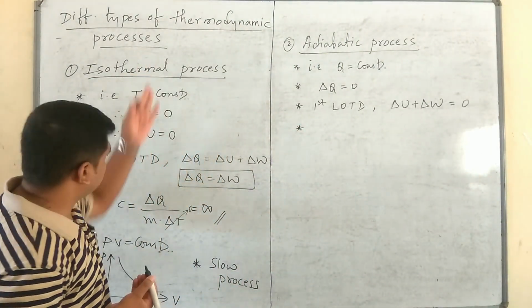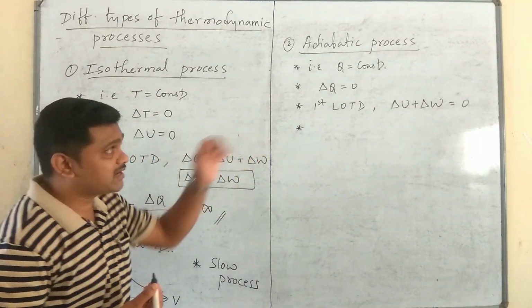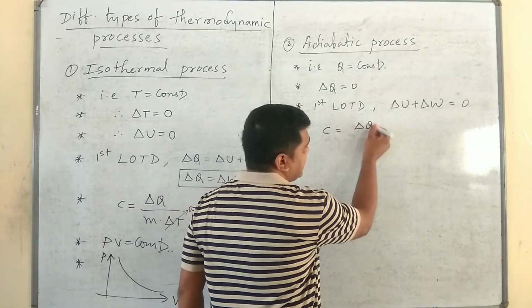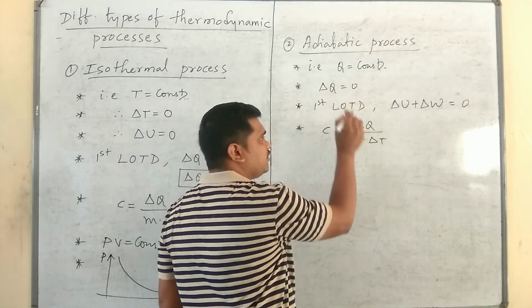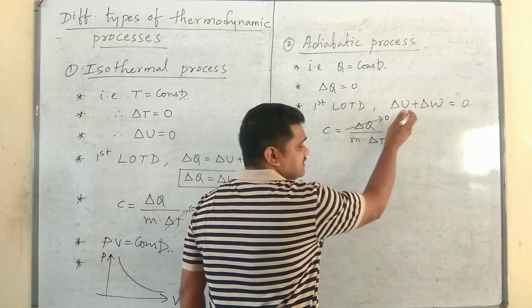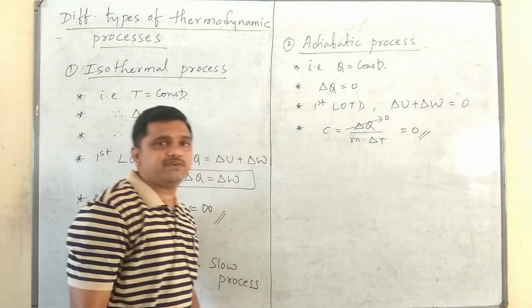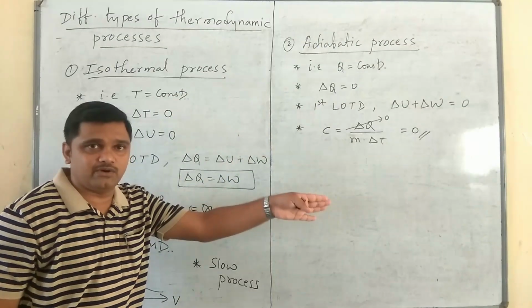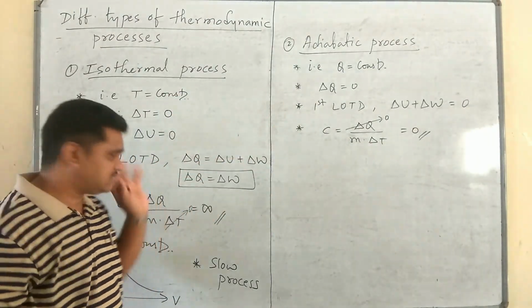In case of an isothermal process, the value of specific heat capacity is infinity. But how about here? We have this formula, C is equal to delta Q divided by M into delta T. Since delta Q is equal to 0, 0 by anything is 0. The value of specific heat capacity in case of an adiabatic process is 0. For isothermal, infinity. For adiabatic, 0.